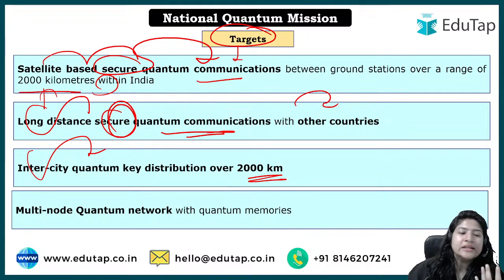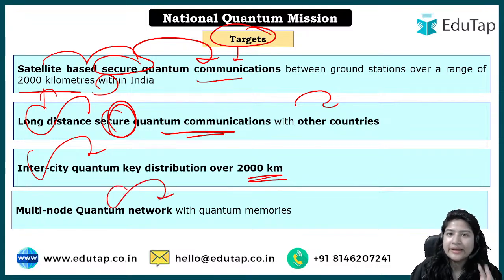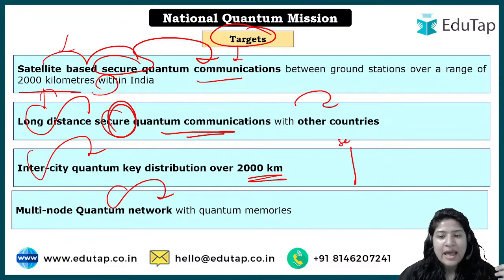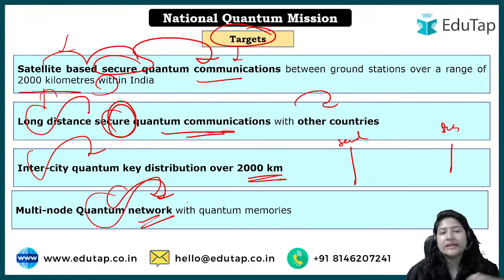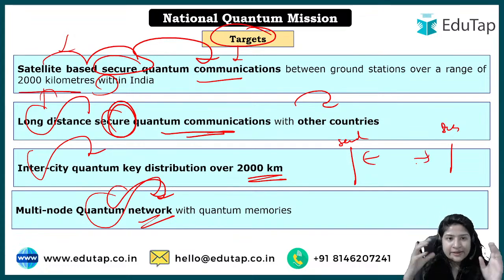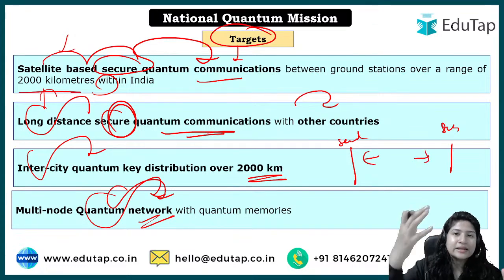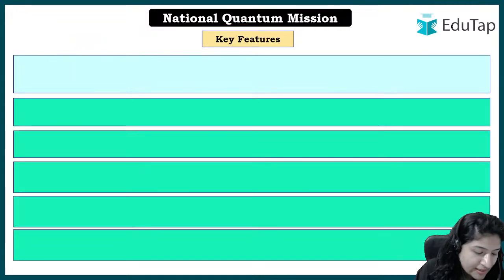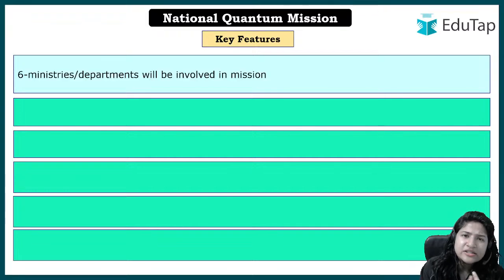ठीक है. And finally एक network भी setup होना चाहिए, right? The satellites are based on, there is a sender and there is a receiver also, right? So definitely we have to establish that network within the country, and also if we are willing to take this project outside the country, like if we want to have that communication outside the country, first a network has to be set up, right? Because in a satellite there is a sender that sends the rays, and then there is a receiver that accepts it, right? So that is why a network has to be set up.